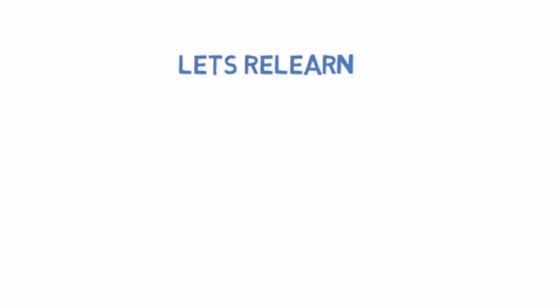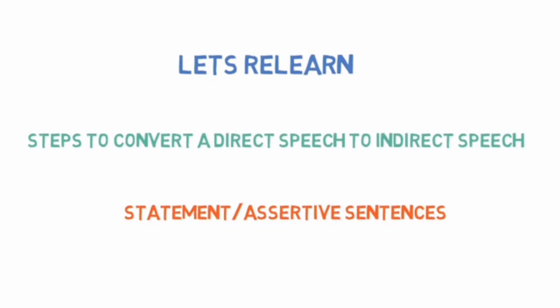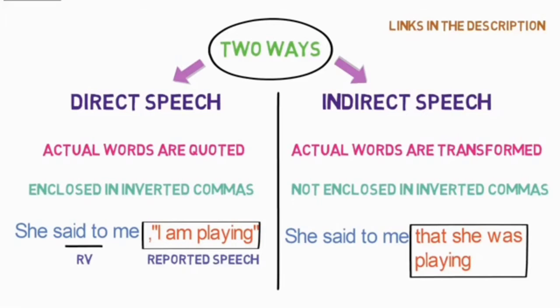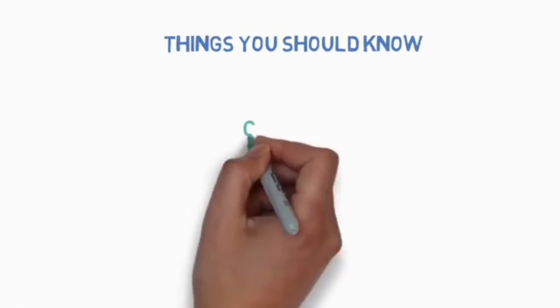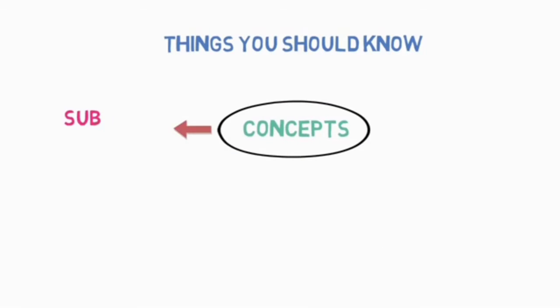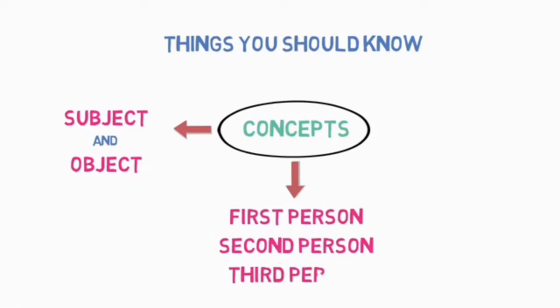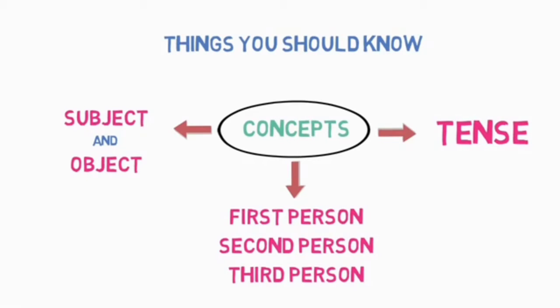Now, let's relearn the steps to convert a direct speech to indirect speech for a statement or assertive sentence. But before we begin to understand the conversion, there are certain things that you should know very well. There are three important concepts that you must understand properly. First one is what is subject and object in the sentence. Second one is what is first person, second person, and third person. And third one is what is tense. We have already discussed all of them in our previous video, but we will quickly revise here.